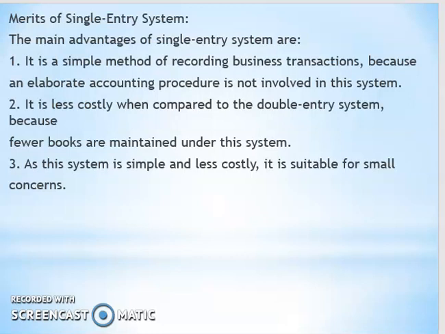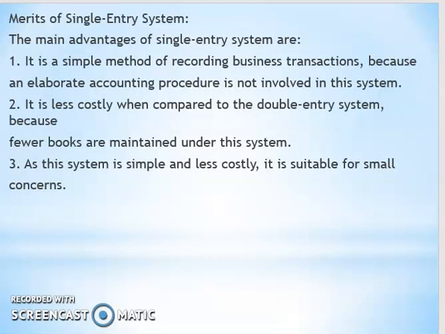As the two aspects of each and every transaction are recorded under the double entry system, it is possible to prepare a trial balance, but it is not so in the case of a single entry system. Under a double entry system, all types of accounts, personal, real and nominal, are kept. But under the single entry system, only the personal accounts of debtors and creditors and cash accounts are kept.